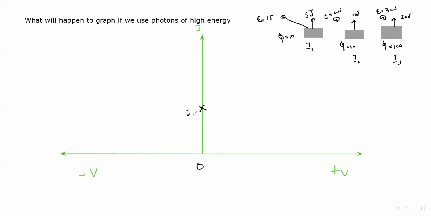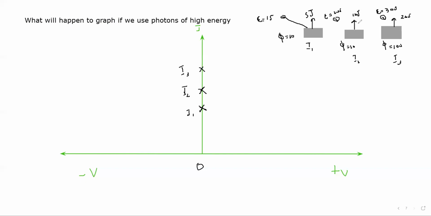I1 will be smaller because the electron is moving with a smaller kinetic energy. I2 will be higher and I3 will be much higher. Like this one has 5 joules of kinetic energy, this 10 joules, and this 30 joules.